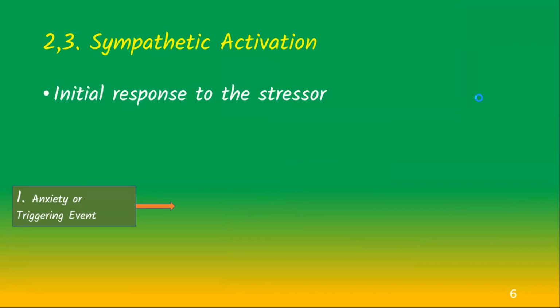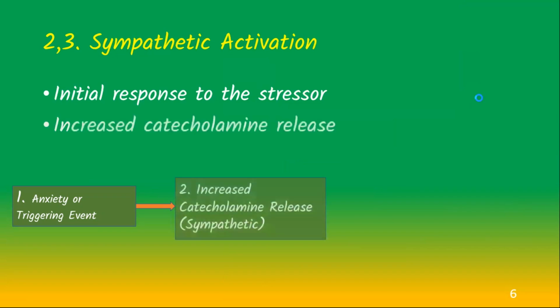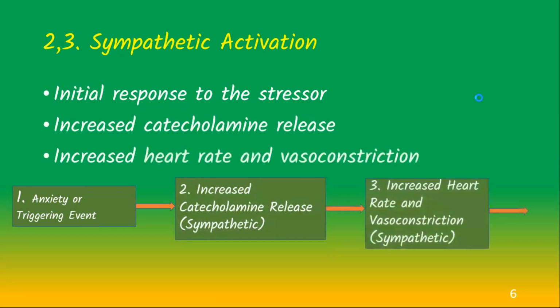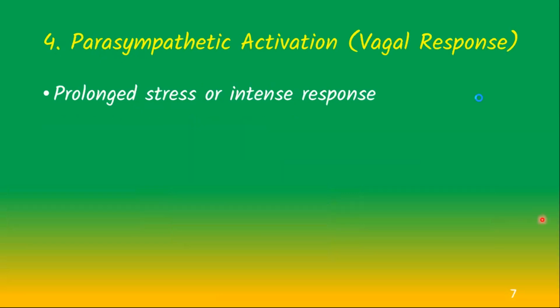In response to a trigger, the sympathetic nervous system is activated. This leads to the release of catecholamines like epinephrine and norepinephrine. As a result, heart rate increases and blood vessels constrict to elevate blood pressure temporarily.